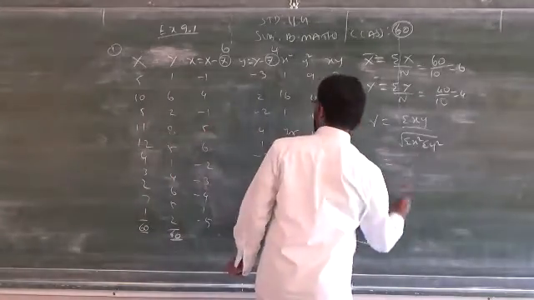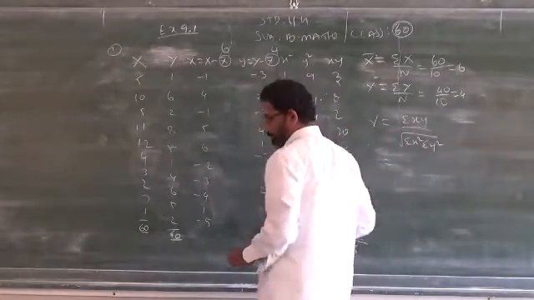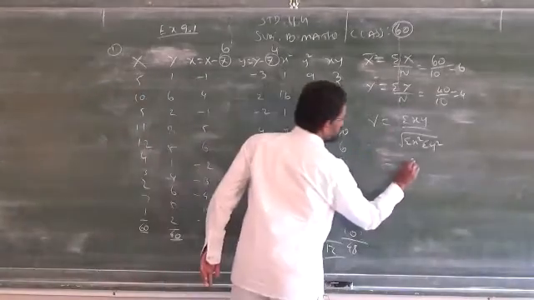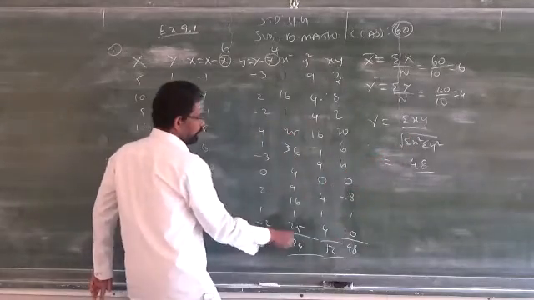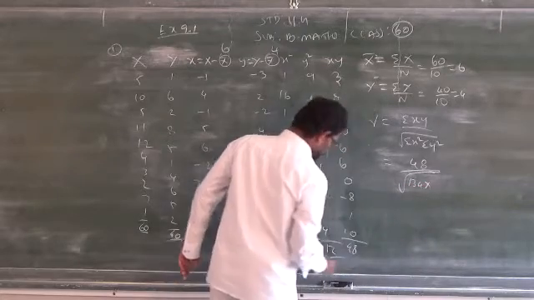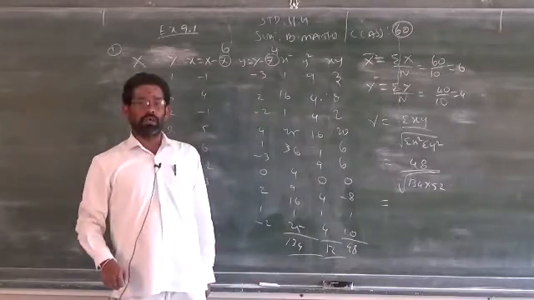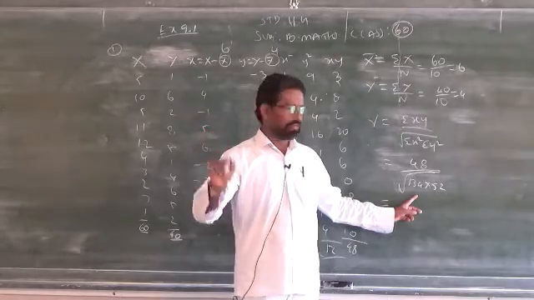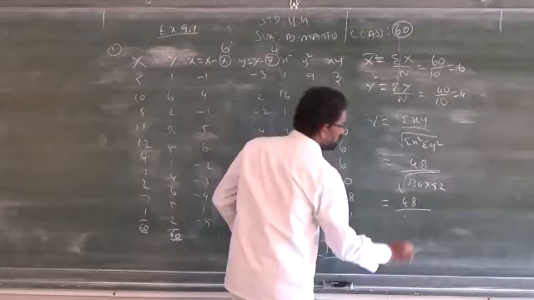Now I know all the information in this tabular column. Just you have to substitute. Summation xy is 48. Summation x square is 134, square root of 134 into summation y square is 52. How do you simplify using the calculator? First you multiply these two, then press the square root symbol. You will get an answer. So you can write 48 by that answer.